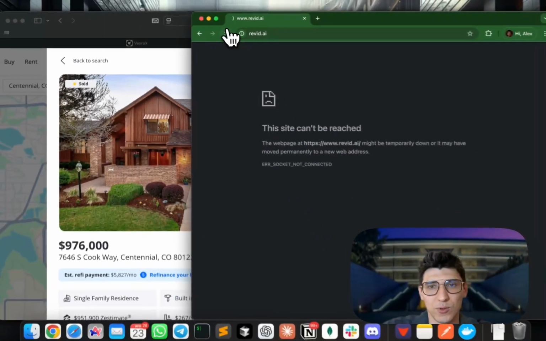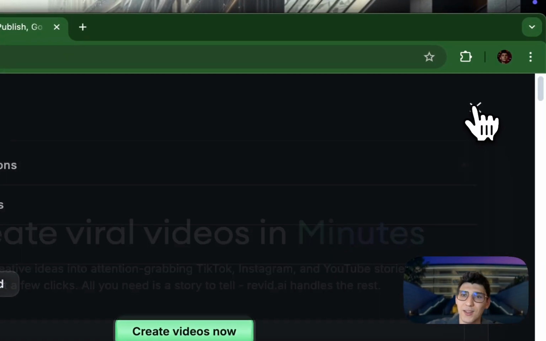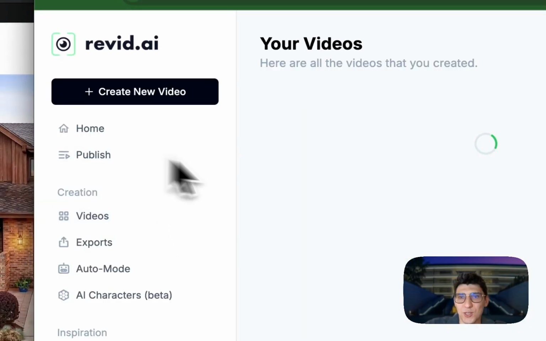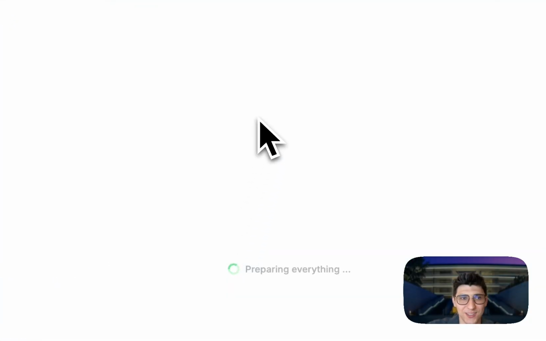But we may see and open the app. Okay, let me show you. Open VeyraX and then go to the dashboard. Yeah, it's actually ready. Okay, let's see.